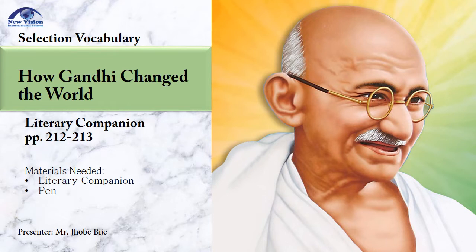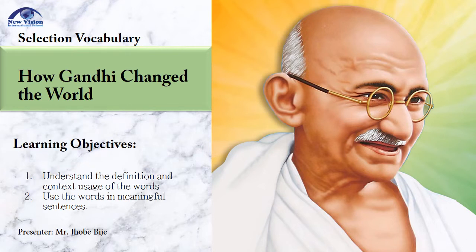Today, our discussion is about selection vocabulary of the text How Gandhi Changed the World. So please turn your literary companion to pages 212 and 213, and we are going to start our lesson. Make sure you have your materials with you, your book, and your pen. Our learning objectives are first to understand the definition and context usage of the words. Next is to use the words in meaningful sentences.